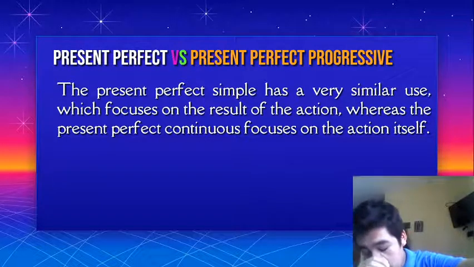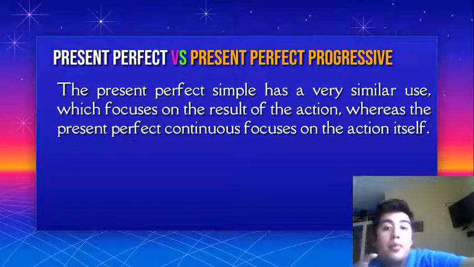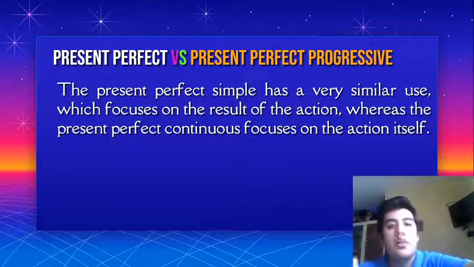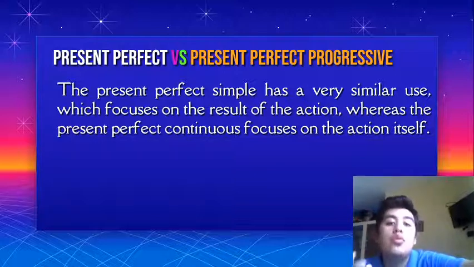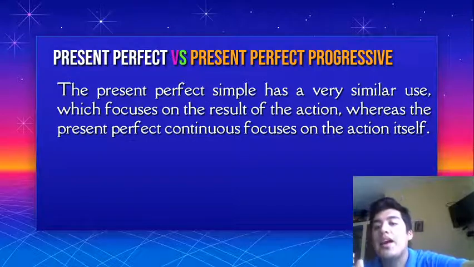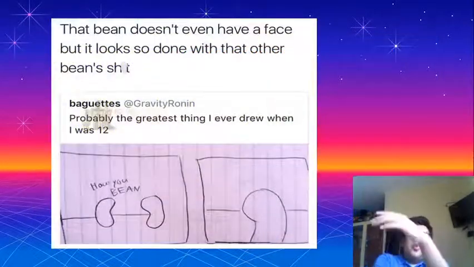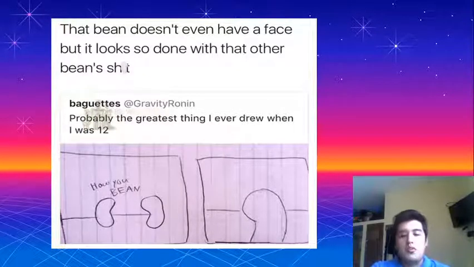Well, thank God that I remembered this. The present perfect versus the present perfect progressive, or present perfect continuous, which is the same. The present perfect simple has a very similar use, which focuses on the result of the action, whereas the present perfect continuous focuses on the action itself. So the important thing here is to use the past participle of be, which is been, but not like this.